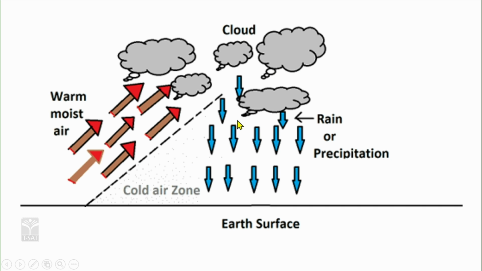Because of the cold, the air gets saturated, because with the decrease in temperature, the warm, moist air mass is saturated, leading to precipitation, which has been described as frontal precipitation.